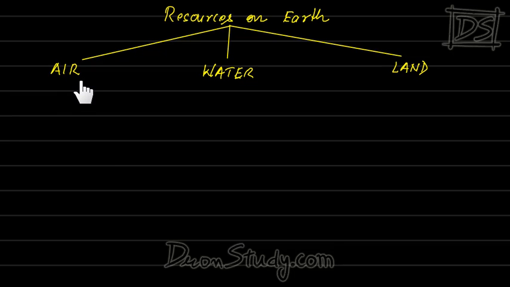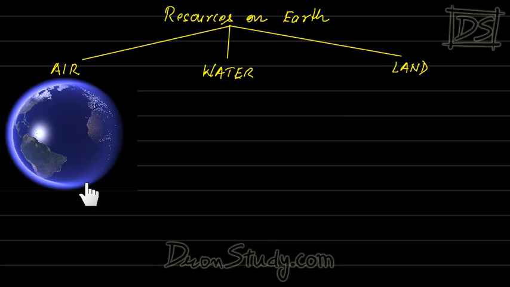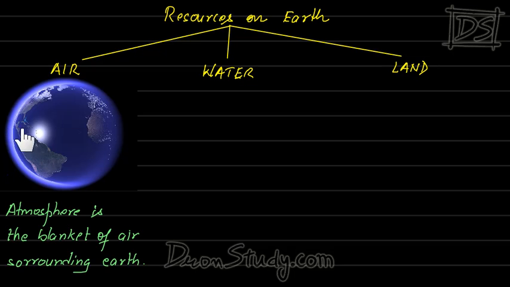So talking about air, first of all, we all know what is air. The earth is surrounded by air from all the sides. And what do we call this air? Atmosphere. You know that, atmosphere. We can say atmosphere is the blanket of air surrounding earth, right? No doubts about it.